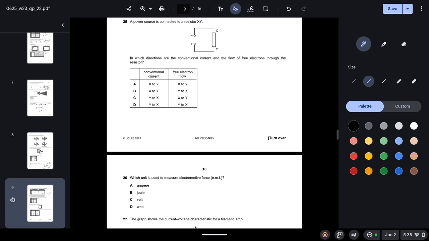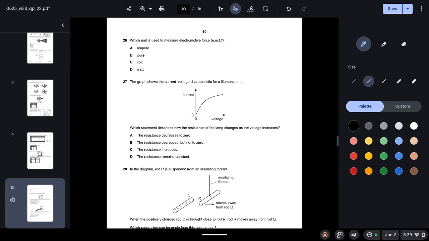25. A power source is connected to a resistor XY. In which directions are the conventional current and the flow of free electrons through the resistor? So we know that electrons travel from the negative terminal to the positive terminal, whereas conventional current travels from positive to negative. So conventional current we have from Y to X and electron flow from X to Y. So C is your correct answer.